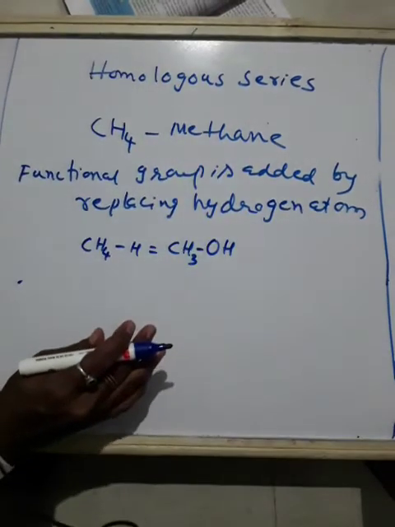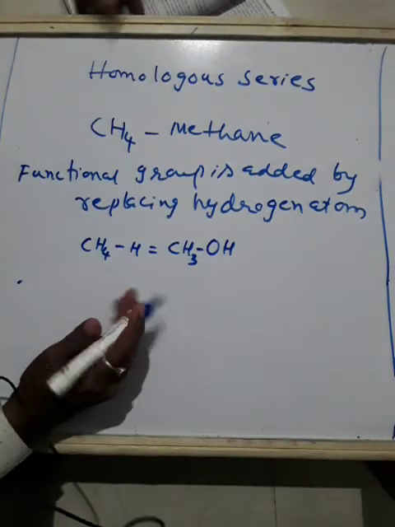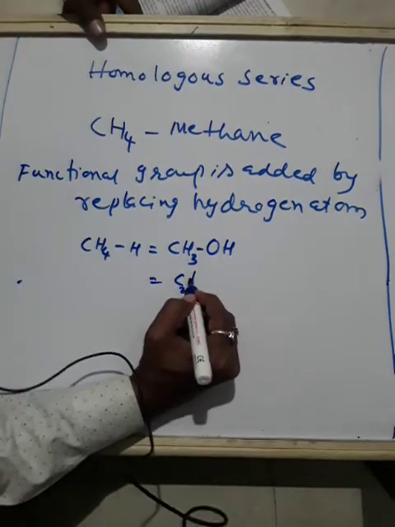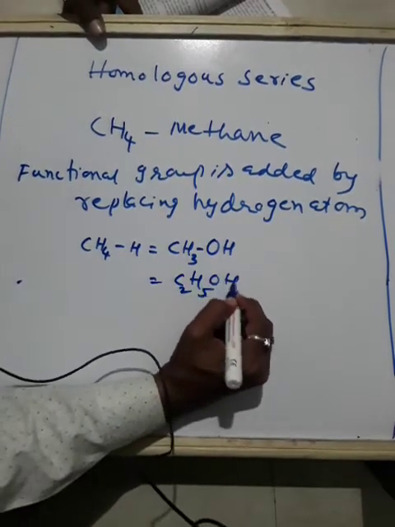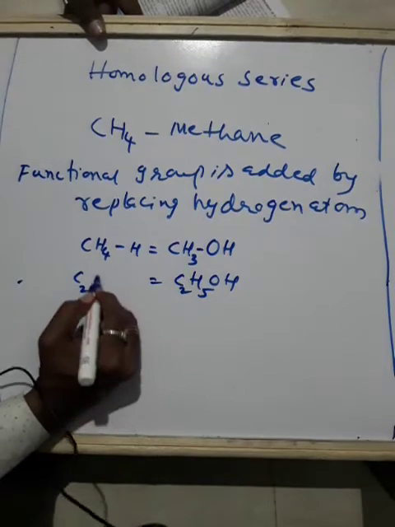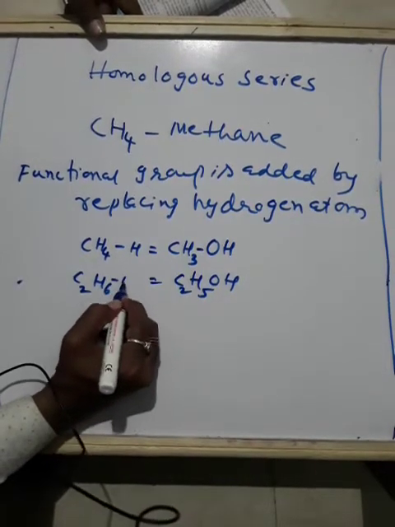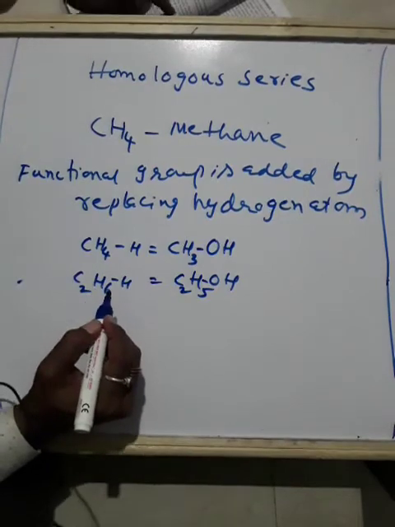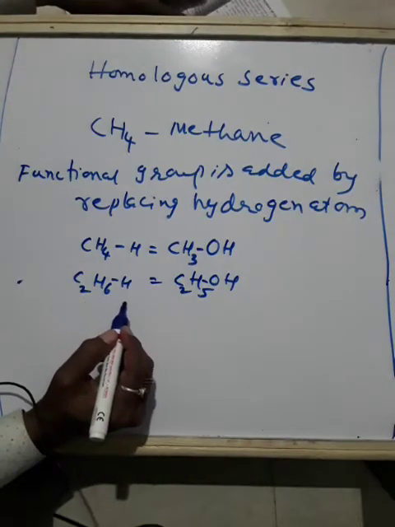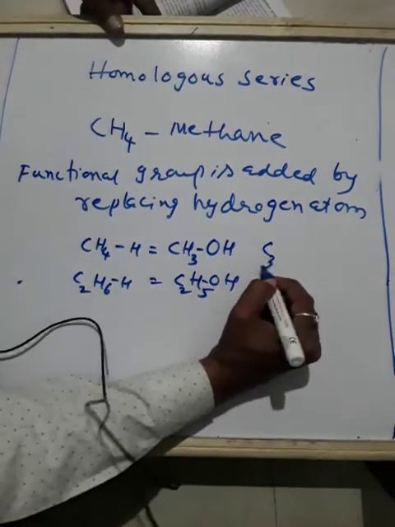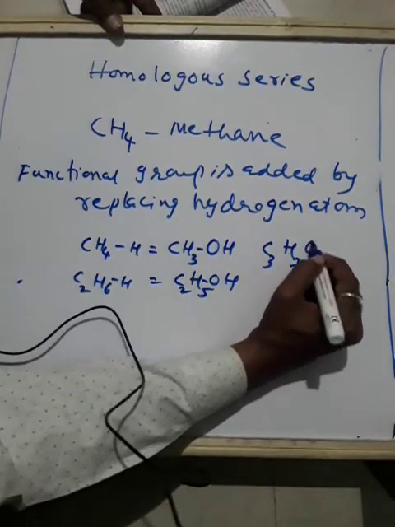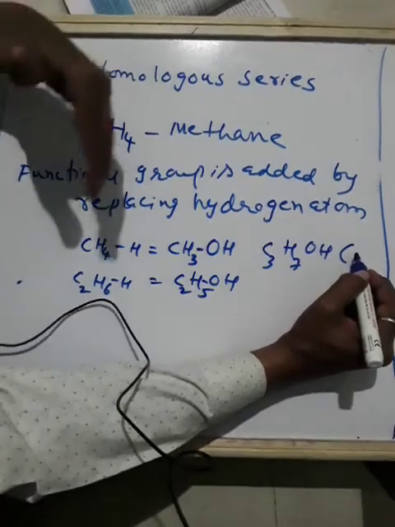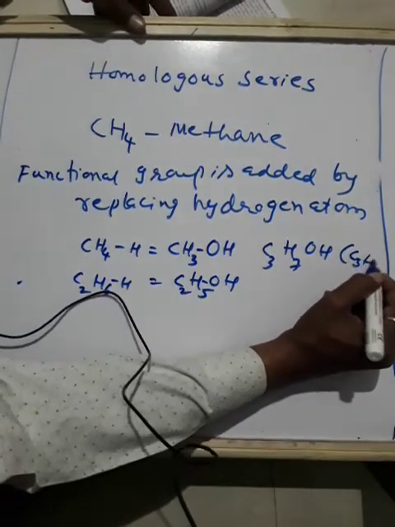Methyl alcohol. Okay. Again, if I write C2H5OH, here C2H6 minus H becomes C2H5, then OH. Again I will write C3H7OH, which is a compound from propane, C3H8.